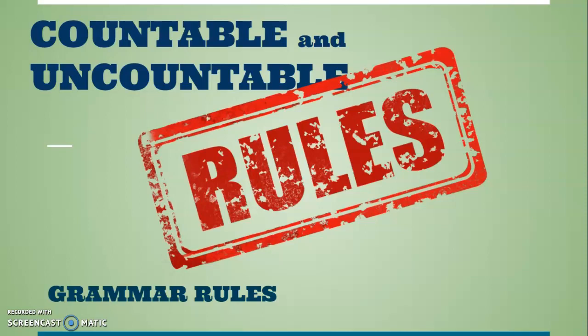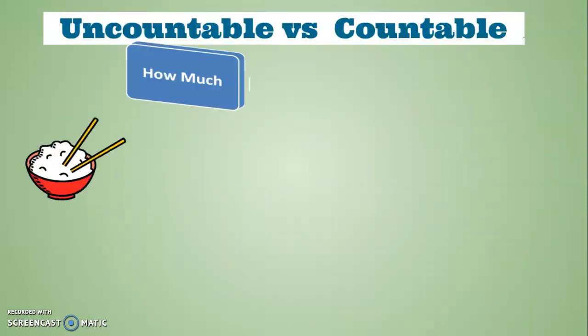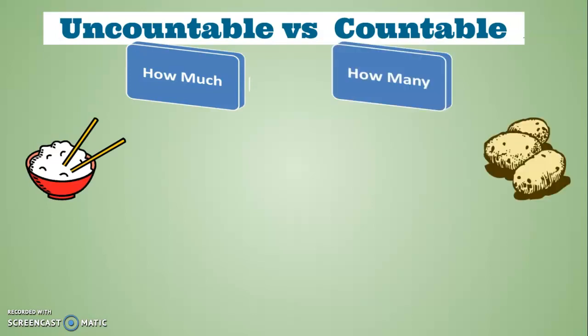Okay, so there are special rules for countable and uncountable nouns, and it's important that you understand those to use English correctly. When we look at uncountable nouns, we say how much rice, how much water, how much oil. When we look at countable nouns, we use how many potatoes, how many people, how many pencils. How much rice, how many potatoes.